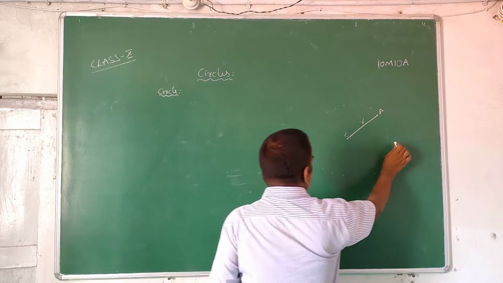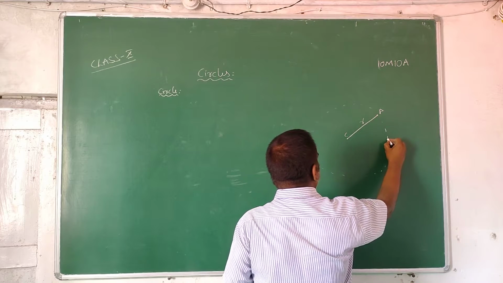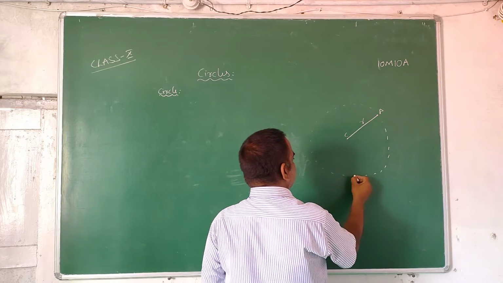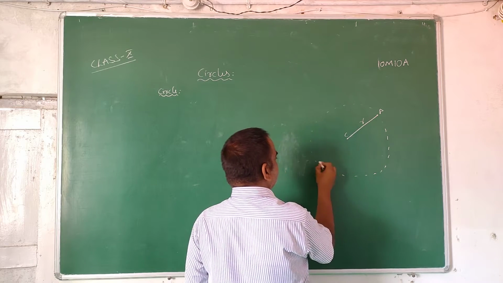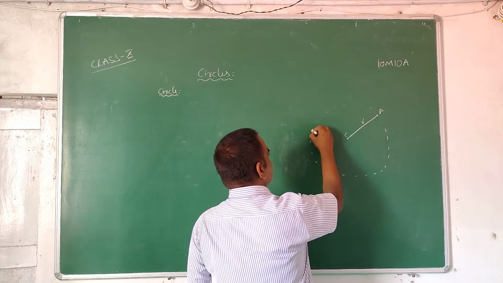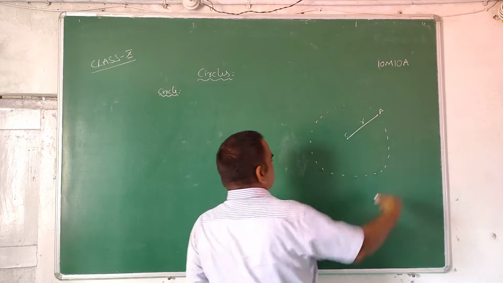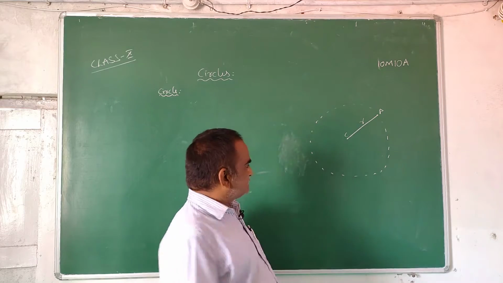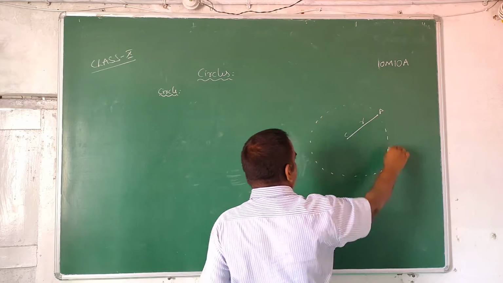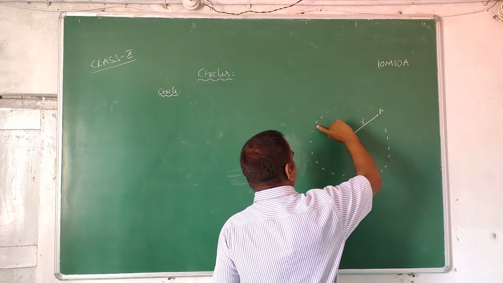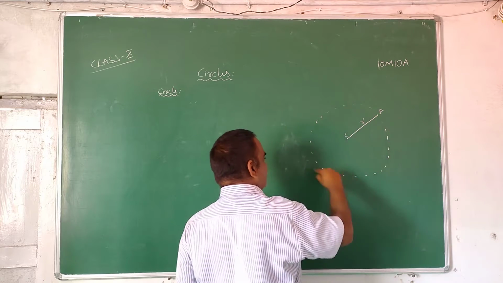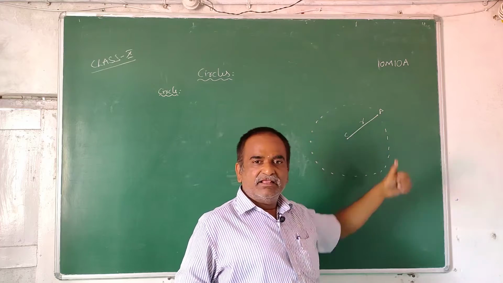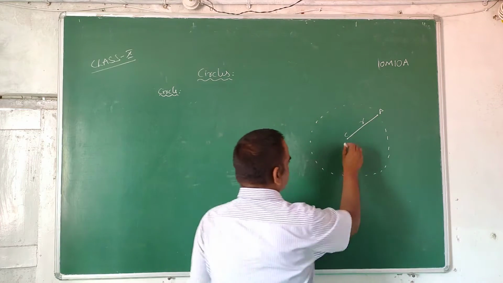The collection of all points in a plane which are at a fixed distance, at a constant distance from a fixed point in the same plane is called a circle. So this is a circle. This collection of points is a circle. The path which the point P is following is a circle.